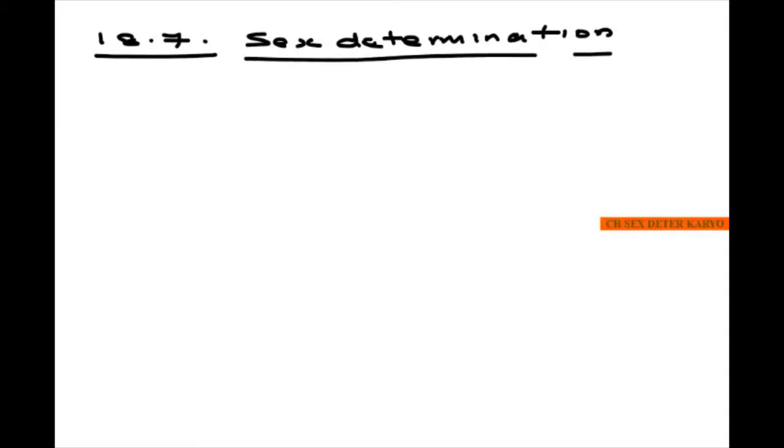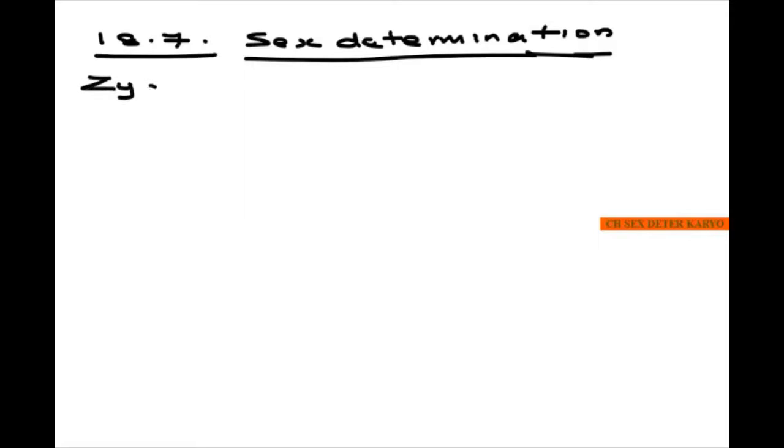18.7 we will be seeing, which we call sex determination. So normally, what does sex determination mean?